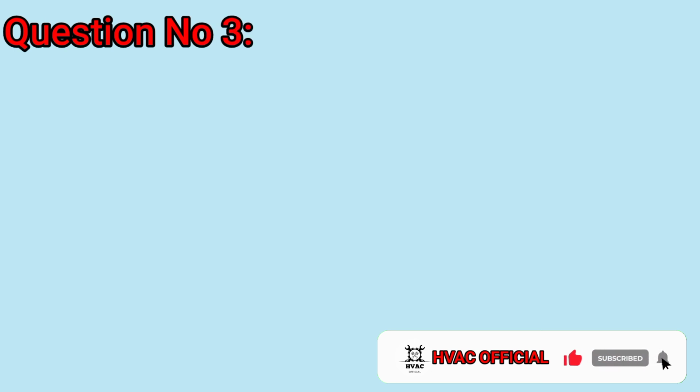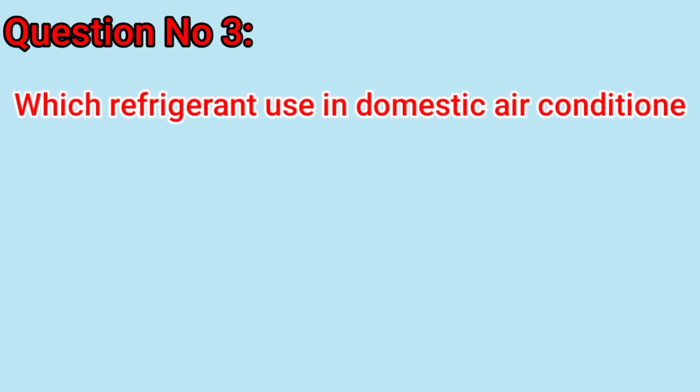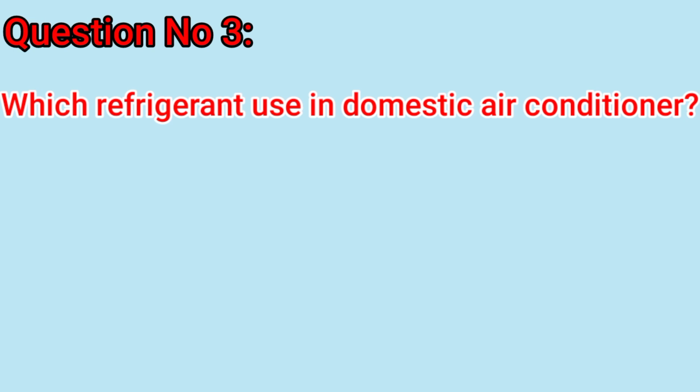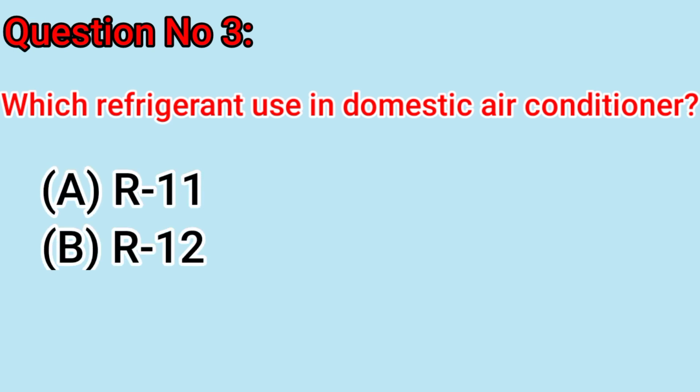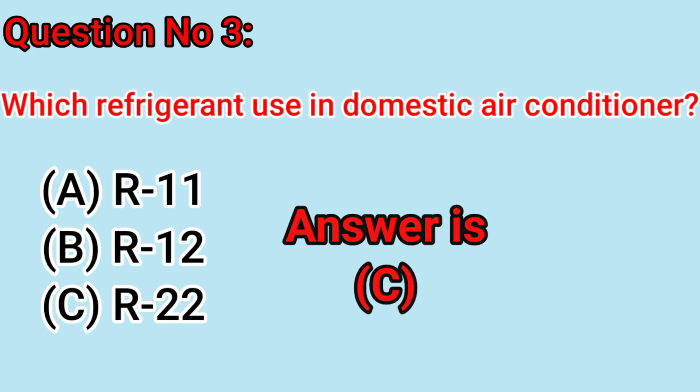Question number 3: which refrigerant used in domestic air conditioner? A, R11. B, R12. C, R22. Answer is C, R22.